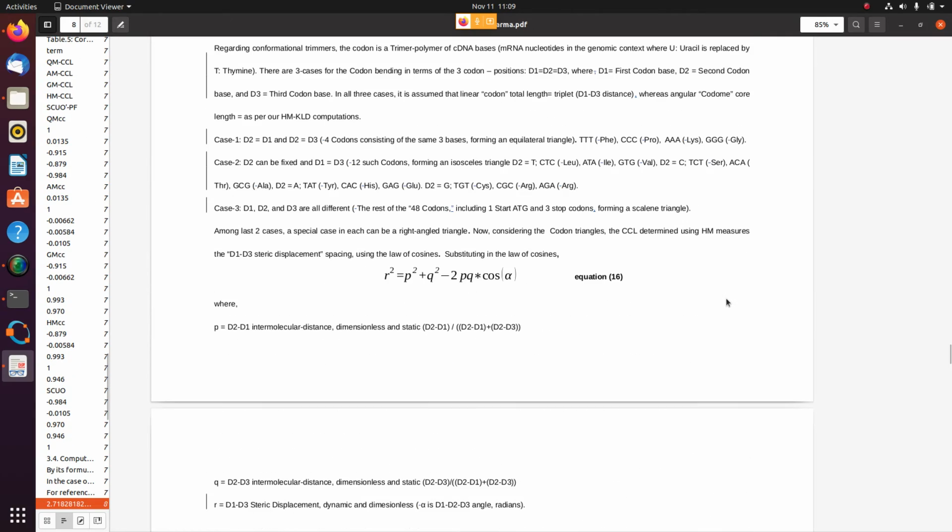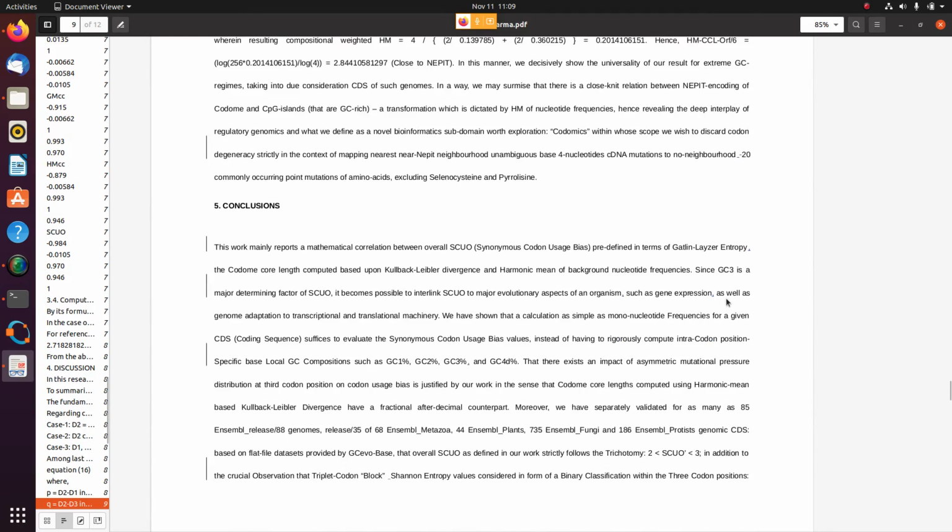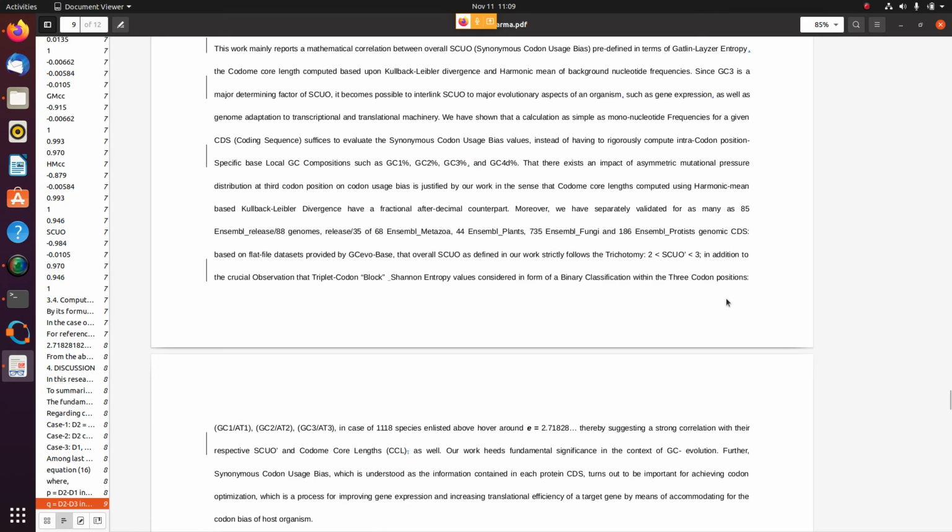We can compute the angular displacement using cosine laws, and we find that in the sexagesimal system it's exactly 129.9 degrees for the Napier constant Euclidean displacement between first and third codon positions. We can extend this work to intracodon GC1, GC2, GC3 compositions, whereas we compute the triplet codon block chain entropy that is close to Napier's constant up to 5 decimal places for specific transcripts mined from 14.45 million transcripts from GCAO base.